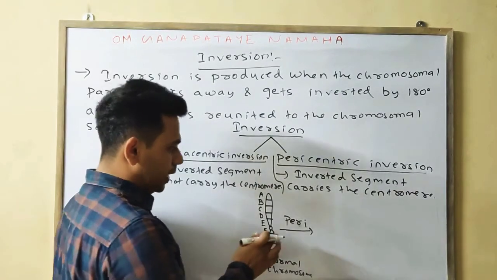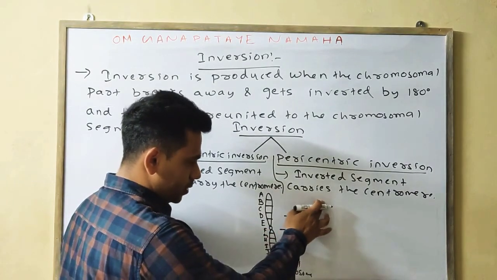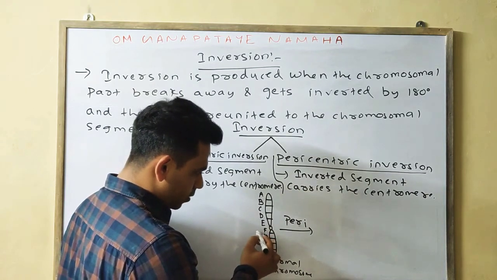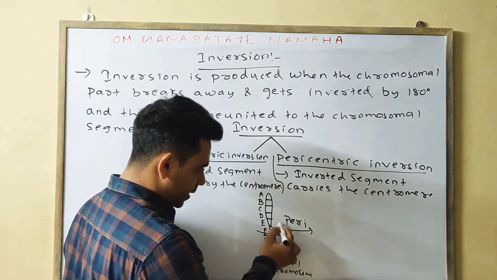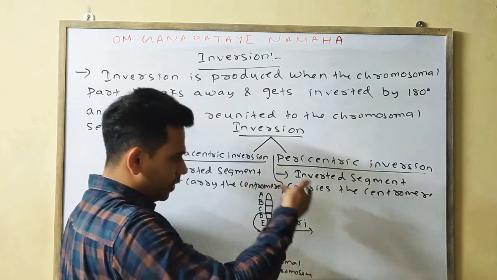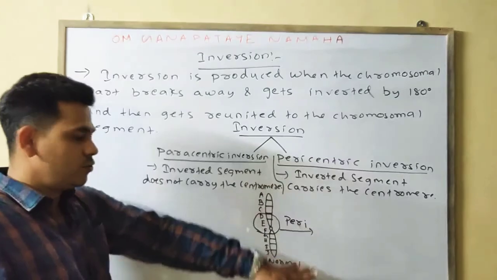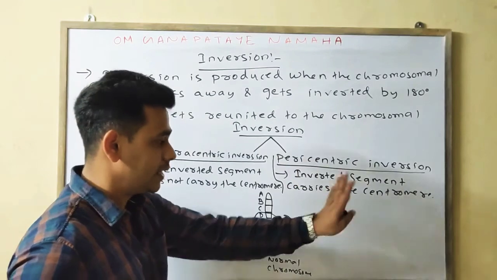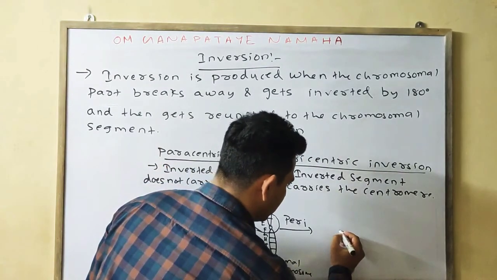What I have said earlier, pericentric means the inverted segment carries the centromere. If we take this part, D, E, F, and invert it and reunite, then that will be the pericentric inversion. See, this one is your centromere.